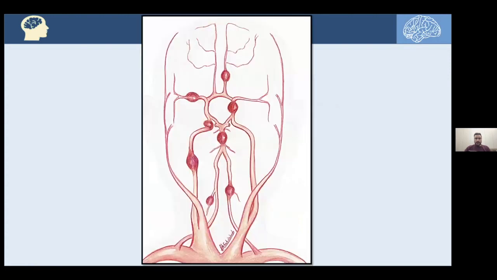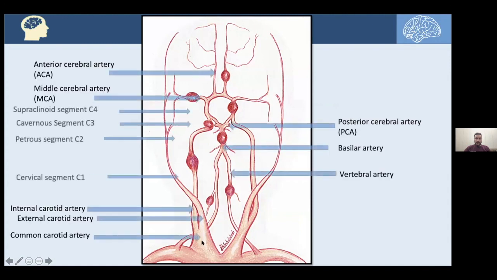Now let's review the anatomy one more time for the vasculature of the brain, and then we will discuss what these things are. These are the cerebral giant complex aneurysms and the vasculature supplying the brain. And we will discuss each one in detail, but first of all, let's get our orientation about them all. What are the vasculature here?